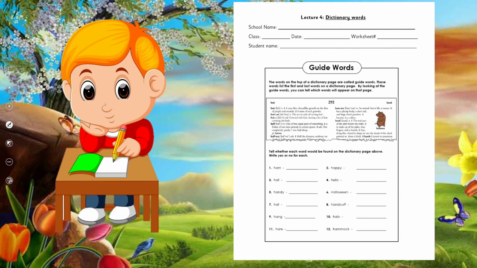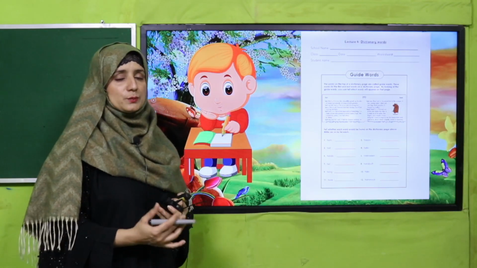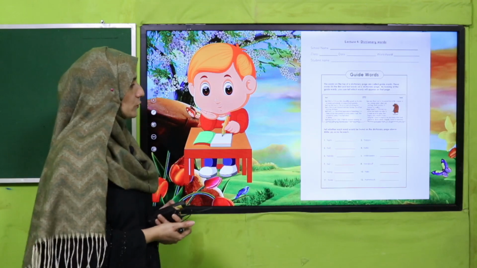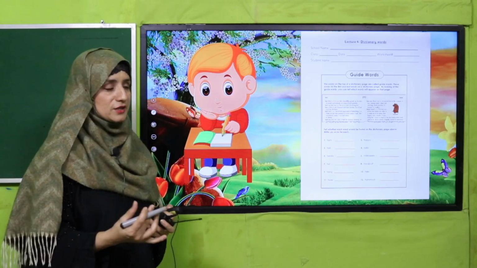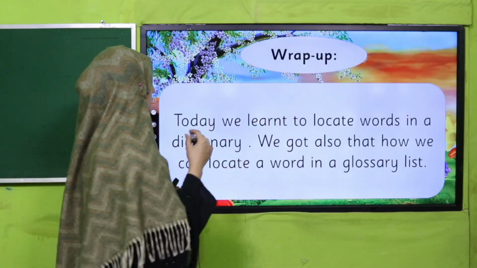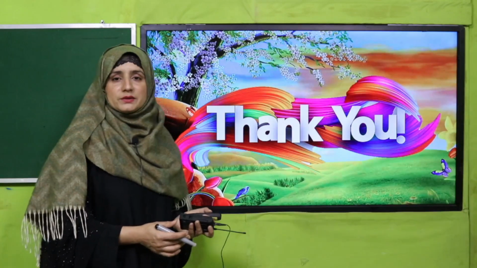So what have we learned today? My dear teachers and my dear students, this is a worksheet. This worksheet link is given below. You should get it and provide it to your students in printed form so that they might be able to learn how to locate a guide word in a dictionary. So what have we learned today? Today we learned to locate words in a dictionary. We also learned how we can locate a word in a glossary list. And in this way we have covered this SLO.